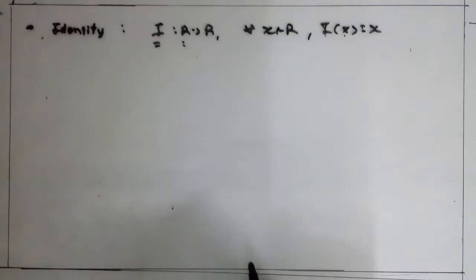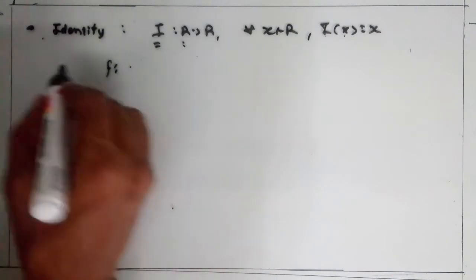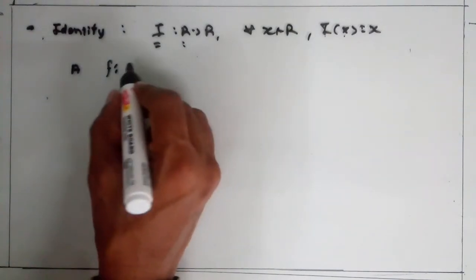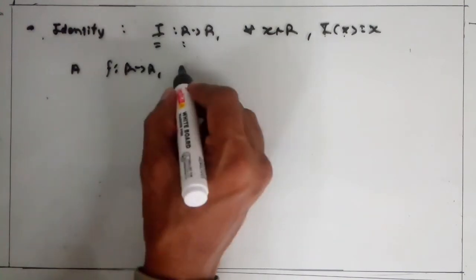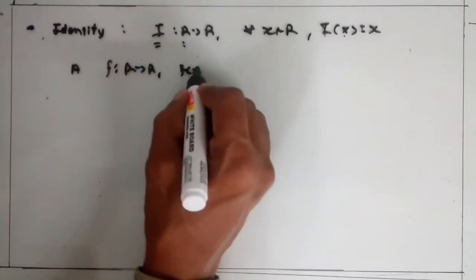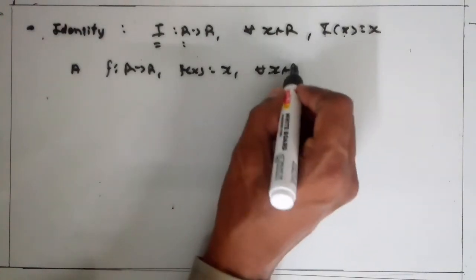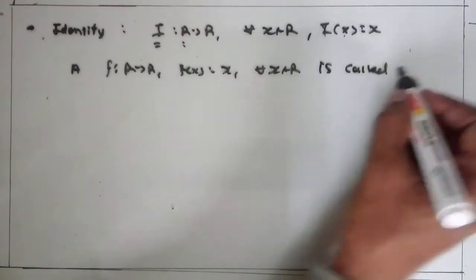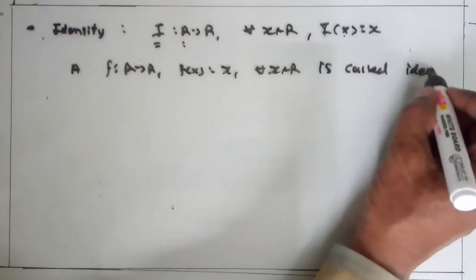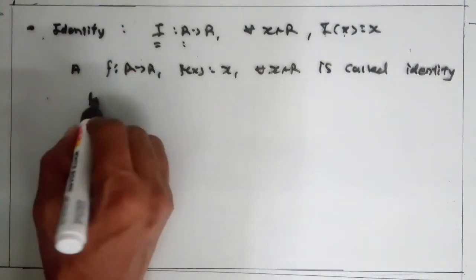Clear? Or in other words, a function f from R to R, f(x) is equal to x for all x belonging to R, is called the identity function. Clear?